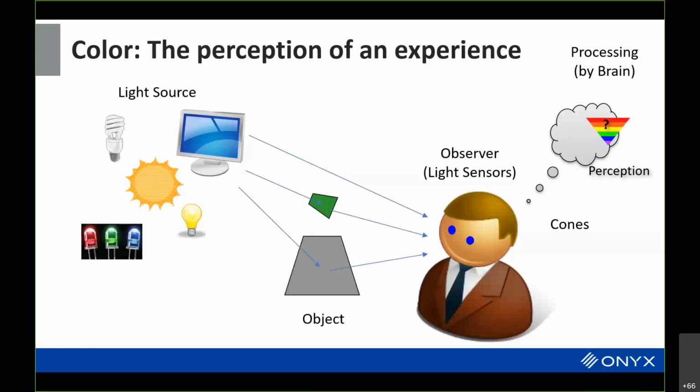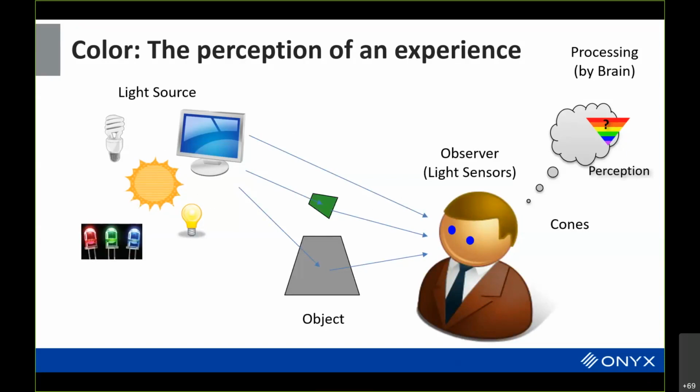As was mentioned before, I have a doctorate in color science, and color science is actually rather involved. In order to understand color, you've got to understand that color is not an object. Color is not a light. Color is a perception. And it involves a rather involved process.